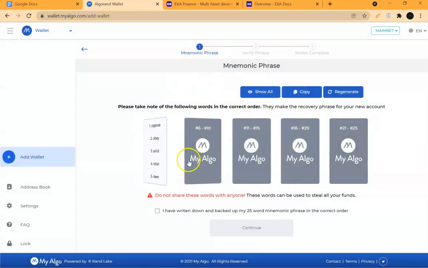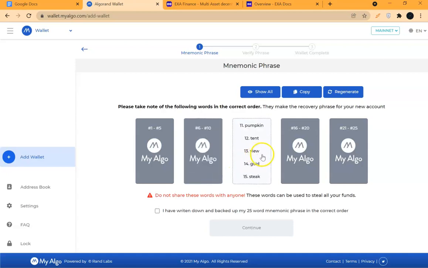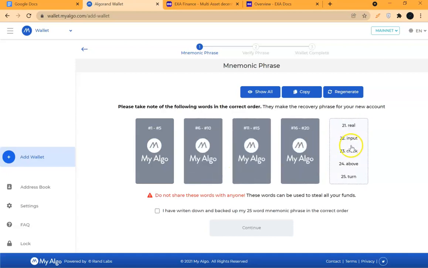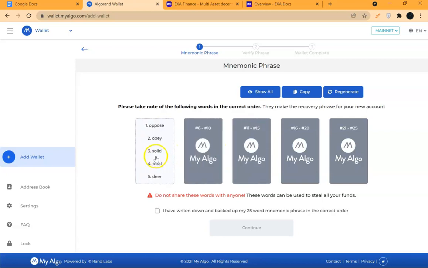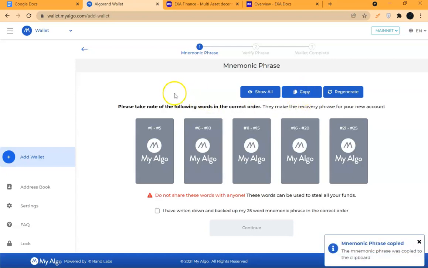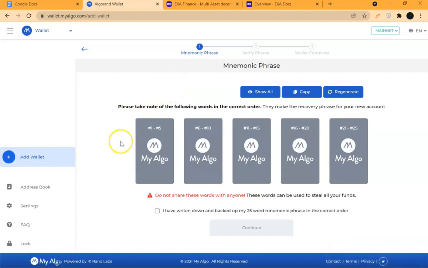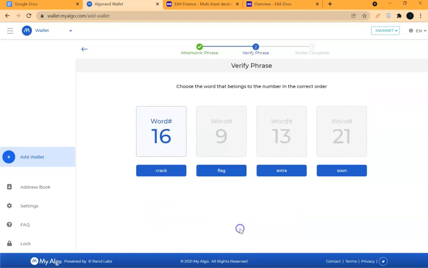These are the mnemonic phrases. Yours will be different. This is the one for this particular testnet. Note, this is already compromised, so don't show yours to anybody. You can always copy and keep it safe somewhere. So I will just proceed and do the needful. Yes, I have written down the phrase, then continue.